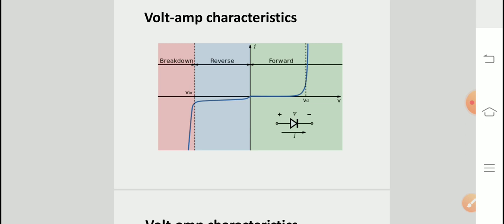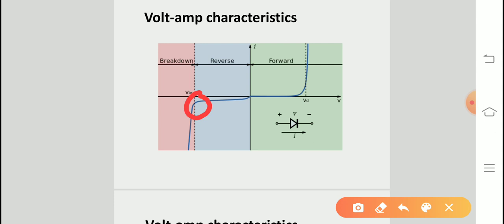That you can also see after the application of a high voltage, that is, a large bias voltage. When the applied reverse voltage is high enough to break the covalent bonds of the crystal, the current rises suddenly in the reverse direction. So the reverse bias breakdown is called breakdown voltage or Zener voltage. So this is that voltage. And for a germanium diode the reverse resistance is around 1 megaohm, and the DC resistance in forward bias is 100 ohms. That is very small in forward bias for a germanium diode.